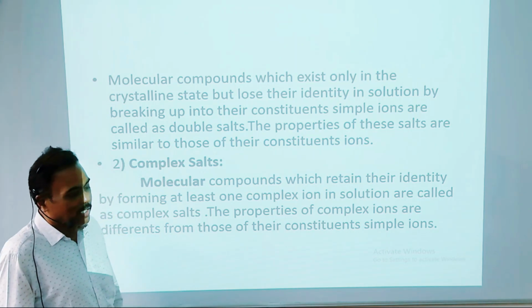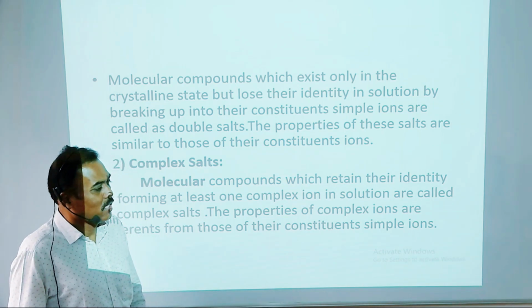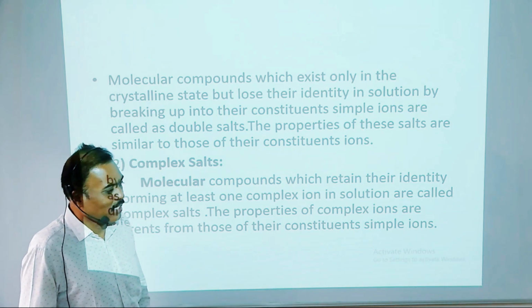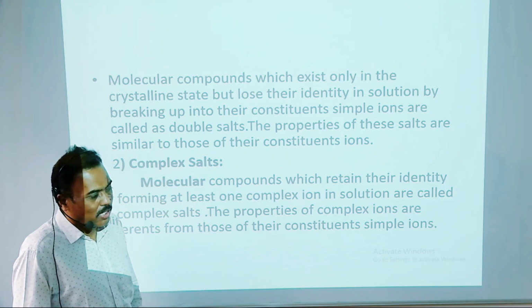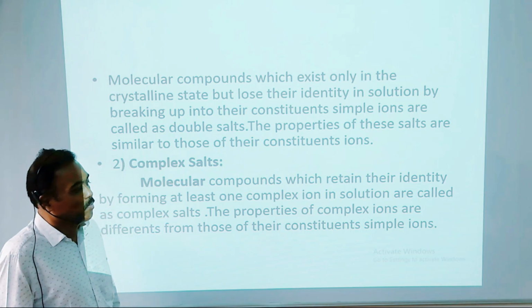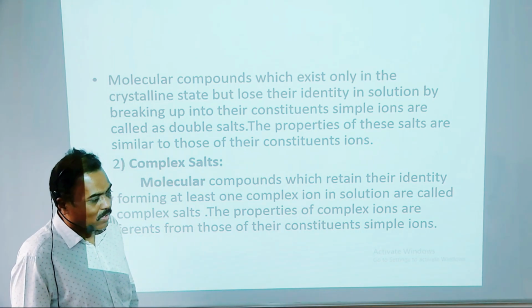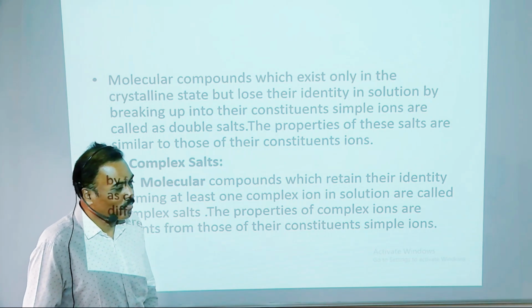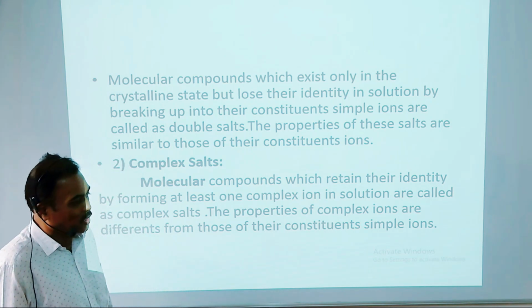So a double salt is a molecular compound which exists only in the crystalline state but loses its identity in solution by breaking up into its constituent simple ions. The properties of this salt are similar to those of its constituent ions.